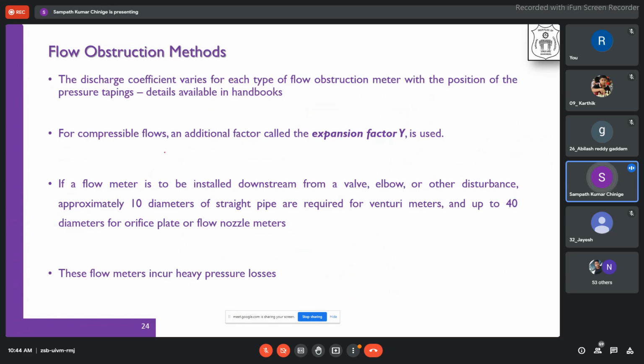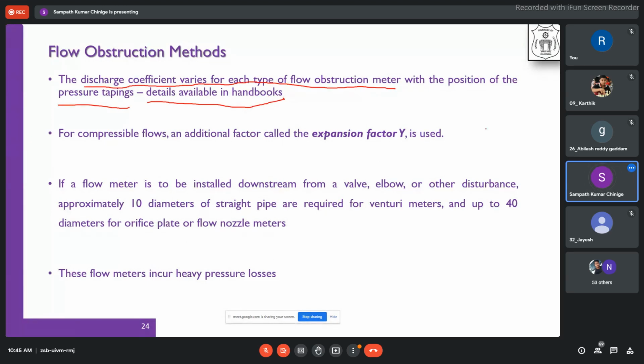I am telling you the discharge coefficient for each type of obstruction meter will vary with the position of the pressure tappings, how we are keeping them. And I'm requesting you all, please don't study only for the sake of the examination. Just go through the Hallman book. They have nicely given the details. How do we position the pressure tappings? What should be the design? How much, one diameter before the throat? One diameter before the throat, we have to keep the pressure tapping.